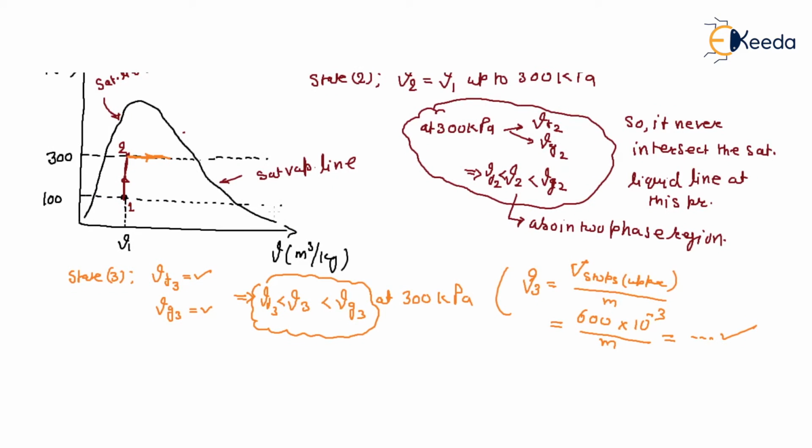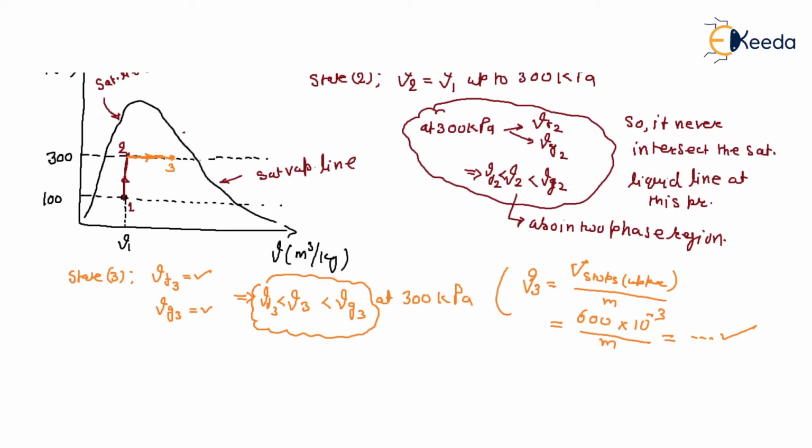So it never crosses. If point 3 is at the saturated vapor line, then V3 is Vg3 at 300 kilopascal. But at 300 kilopascal, V3 is also in between Vf3 and Vg3. So this process, this point 3 is here. This is point number 3.